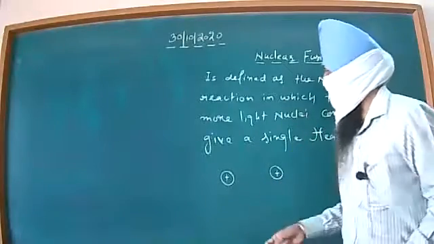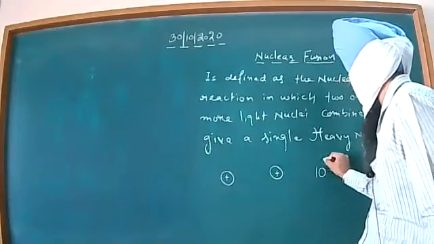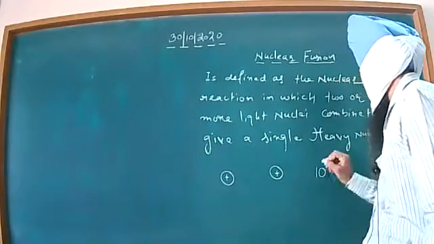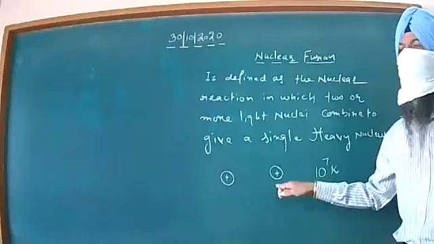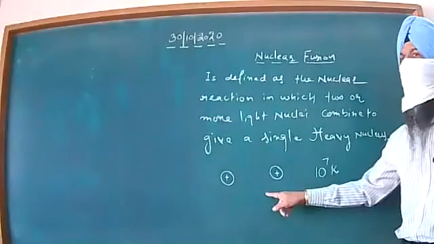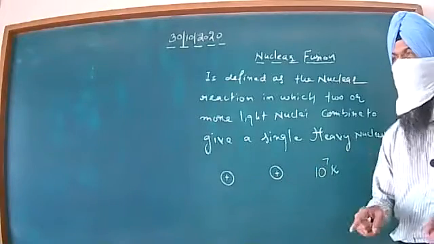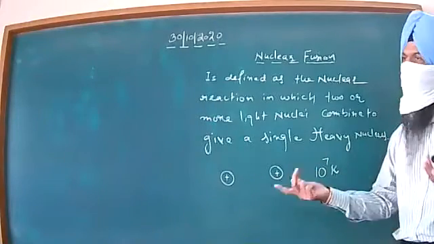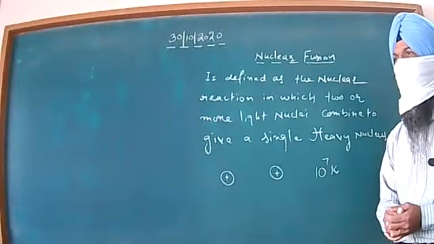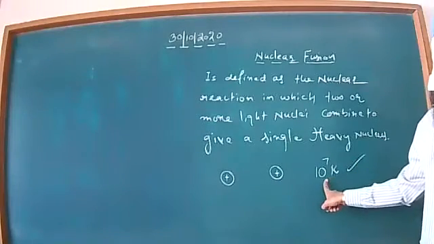Then what is done is that a temperature of approximately 10 raised to 7 Kelvin is artificially maintained in the laboratory. This is around about 100 lakh Kelvin. It is not convenient to deal with this temperature in the laboratory. Some sort of artificial arrangements are needed. In simple words, beta, we cannot easily attain this temperature.